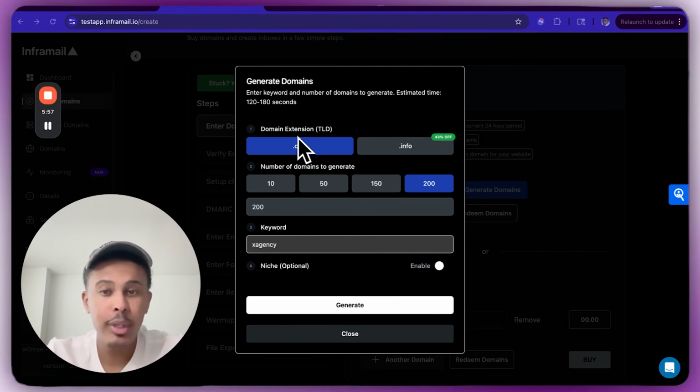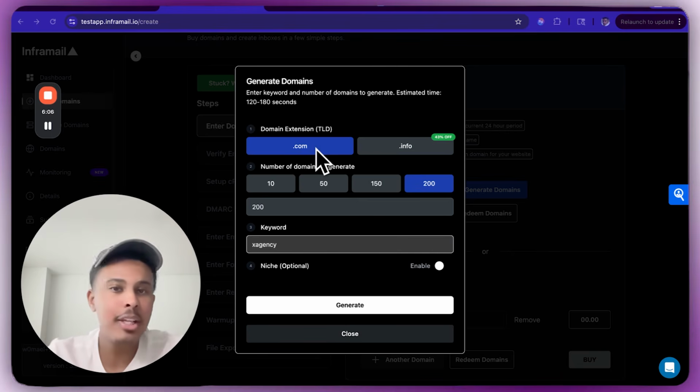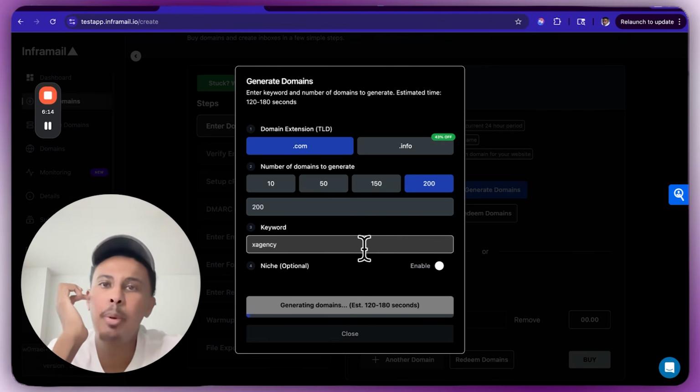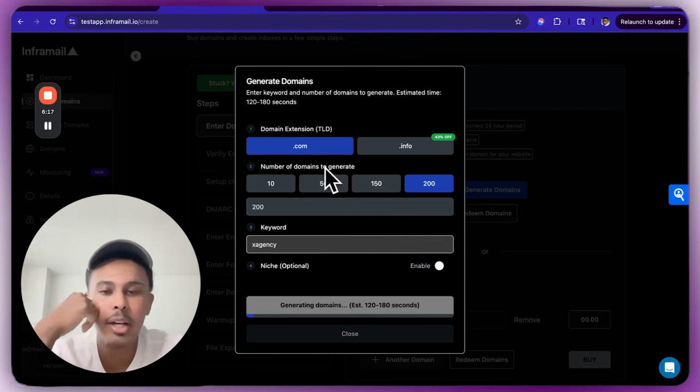Also, you could buy between .com or .info domains. Both of them have great deliverability. .com is the more seasoned one. .info is recently the one that started catching up with deliverability. But .com and .info are still both great options. We're just going to go .com for now. So I'm going to click generate, and it's going to take about a couple minutes here to generate all the names, but you're going to be good to go shortly.